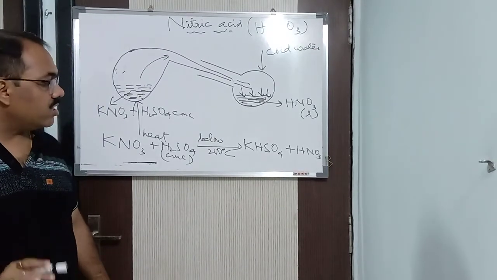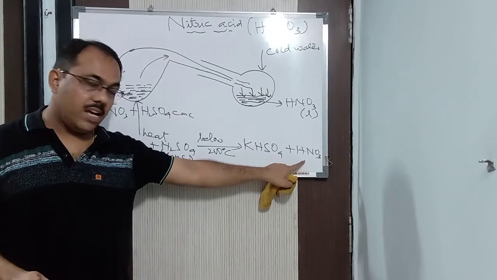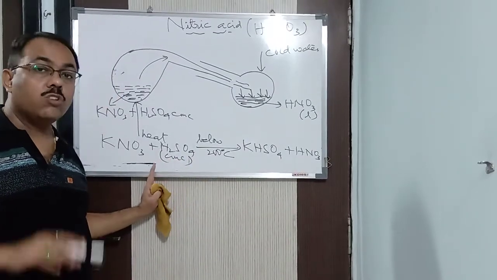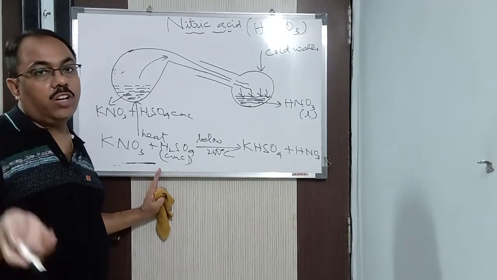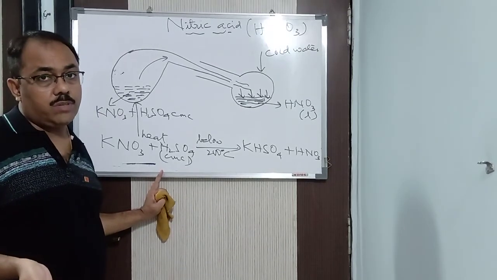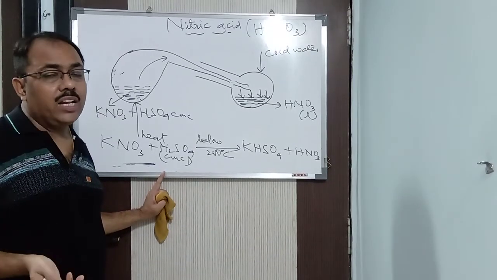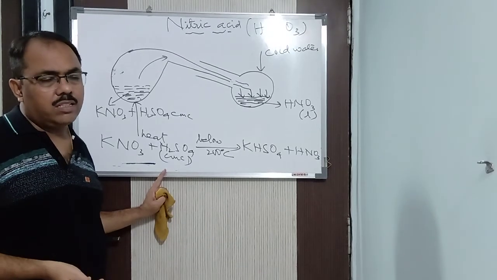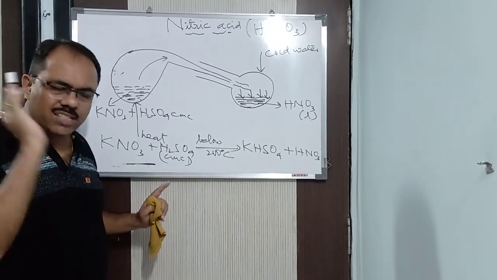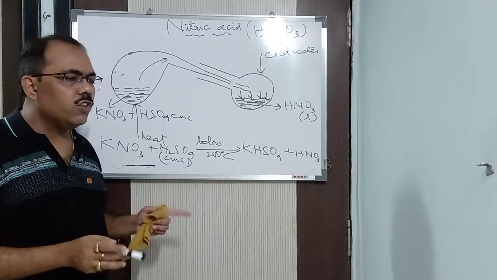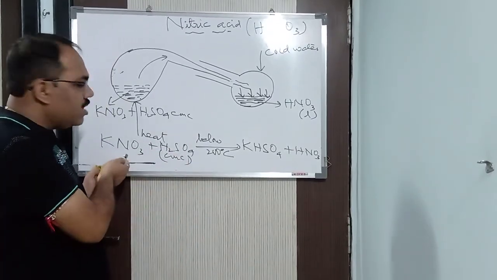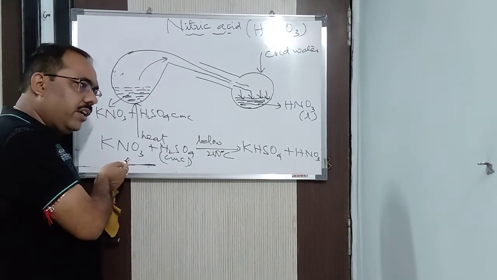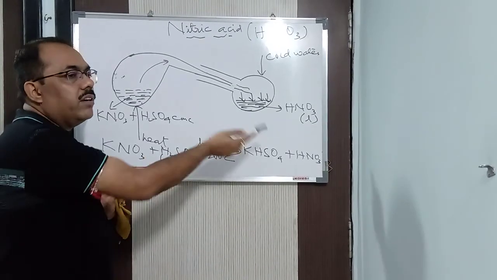Why? Because nitric acid is a volatile acid, and HCl is also a volatile acid. One volatile acid cannot replace another volatile acid. You have studied this in the acid, base, salt chapter. Volatile means it is going to vaporize easily at low temperature. So if it vaporizes easily, will it get a chance to react with potassium nitrate? No. Then how will it form nitric acid?